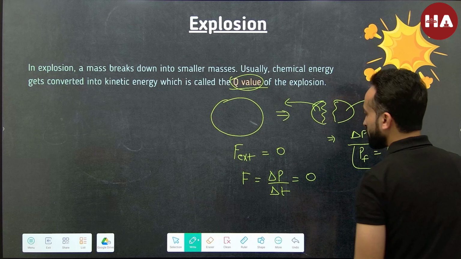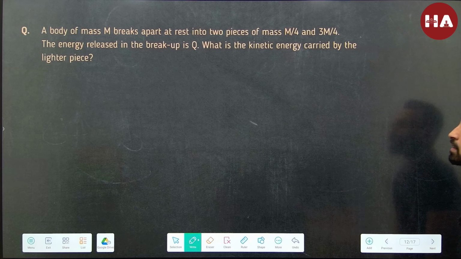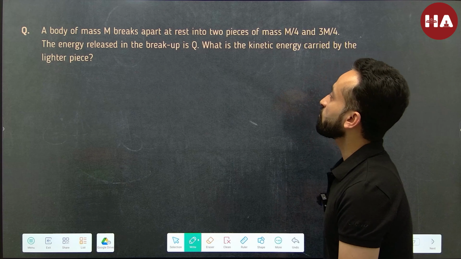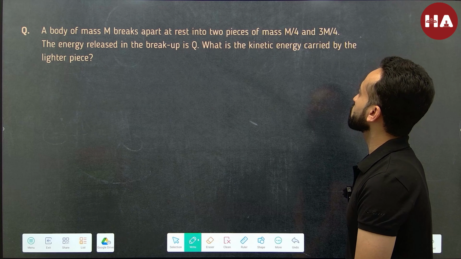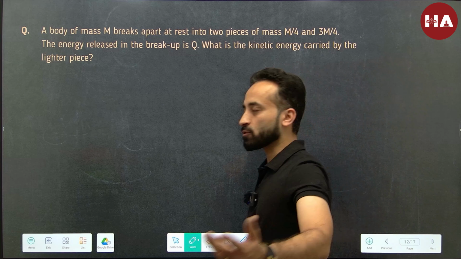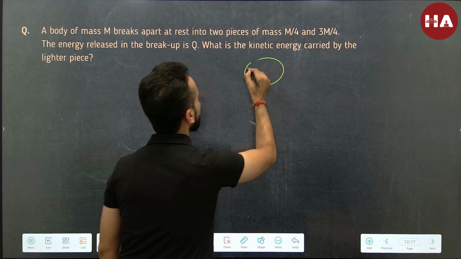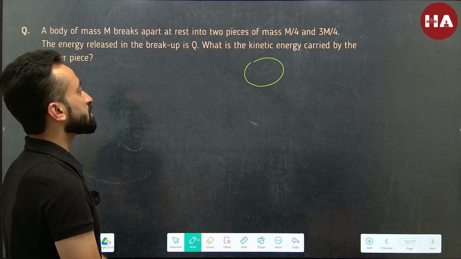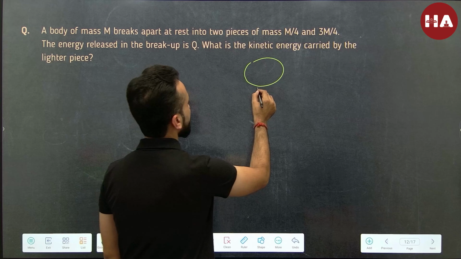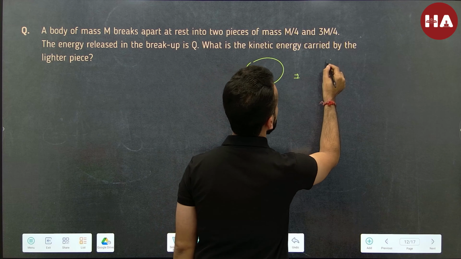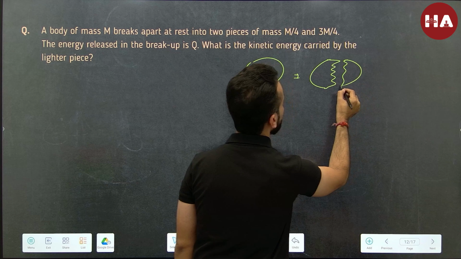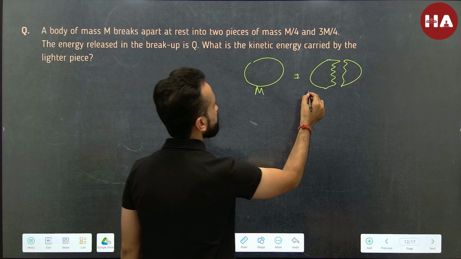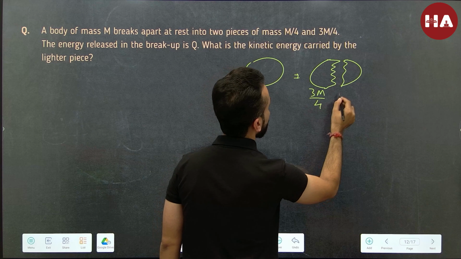Write this down, then let's take the example. A body of mass m breaks apart at rest into two pieces of mass m by 4 and 3m by 4. So in fact, it's a very similar situation to what we have just discussed: there is a mass m, it breaks up into two fragments, not necessarily of equal mass. So let's say one of them is 3m by 4 and the other is m by 4.